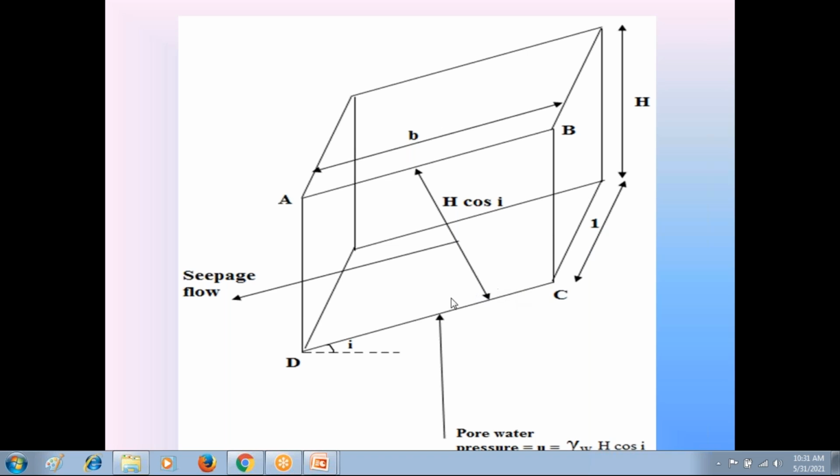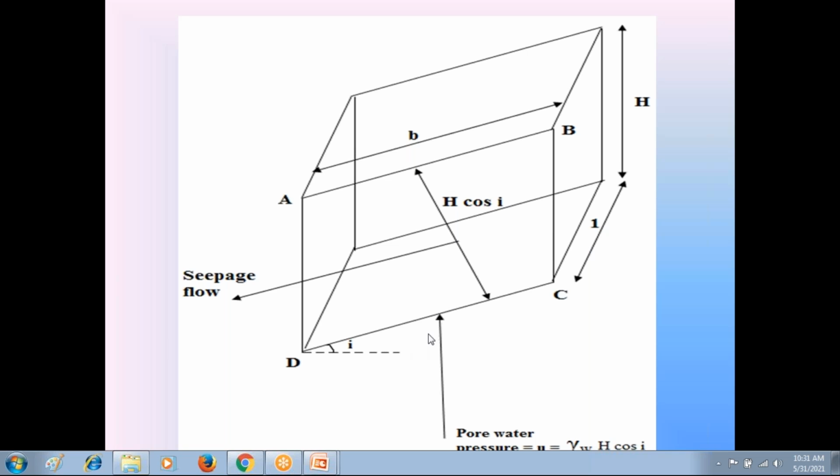So on this surface CD, resolve this vertically upward pore water pressure into two components, same as weight W. The only difference is that weight W acts vertically downward and pore water pressure acts vertically upward.